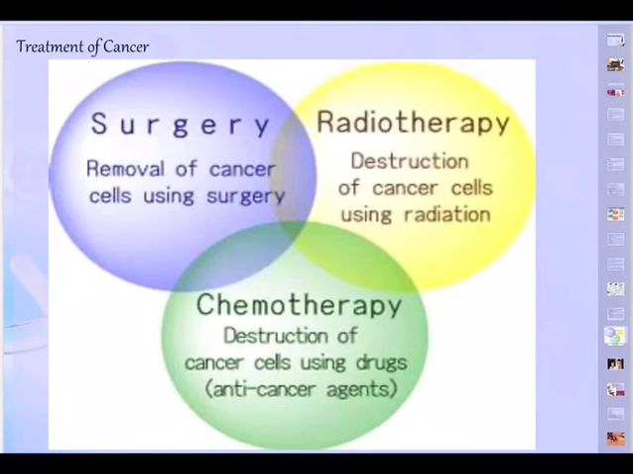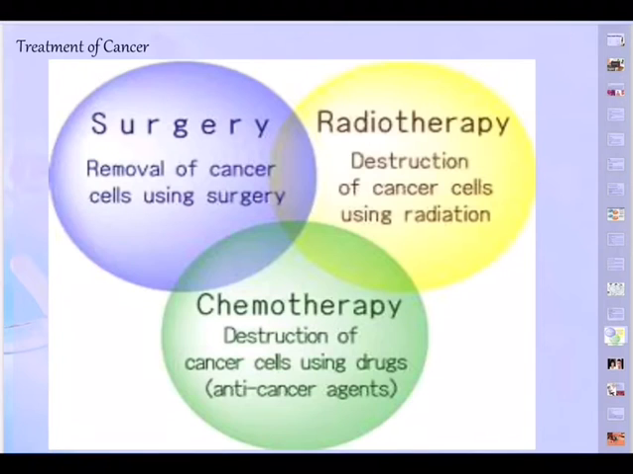One is surgery, removal of cancer cells using surgery. Of course there is a risk involved in that. Even if in the surgery, even if by mistake one cell is lost, metastasis will take place, and that metastatic cell will go to another neighboring healthy cells and make them converted into cancerous cells. So surgery may not be that useful.